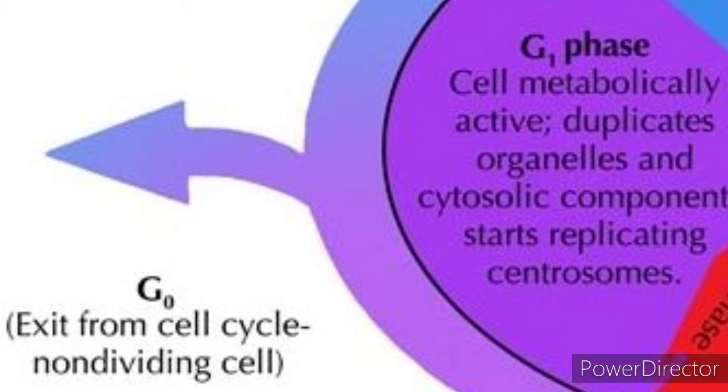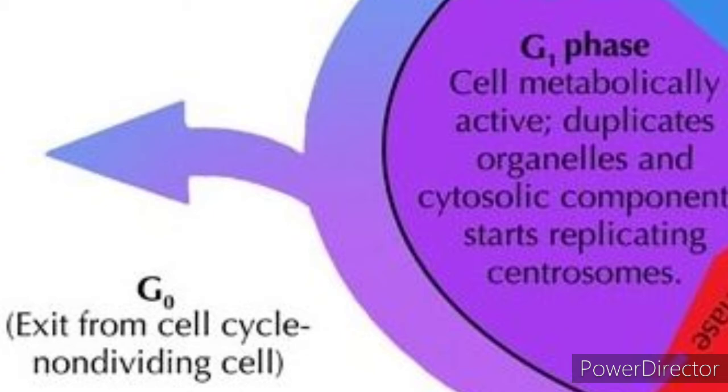And then here there is a checkpoint, otherwise known as the restriction point, present at the end of G1, which determines the cell fate, whether it will continue in the cycle and divide, or enter into a next stage called G0 as a quiescent stage.